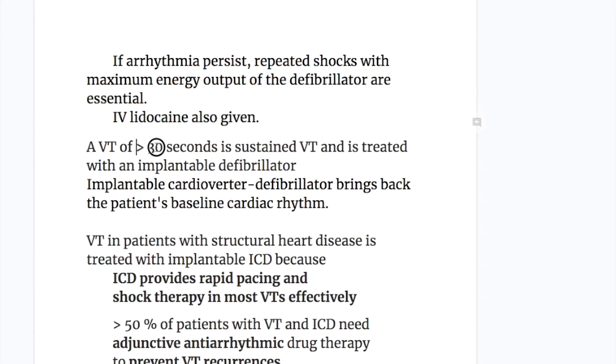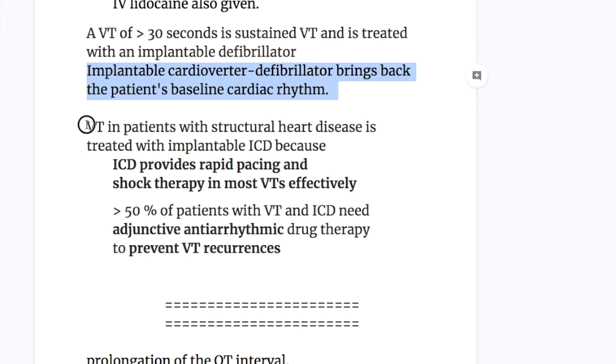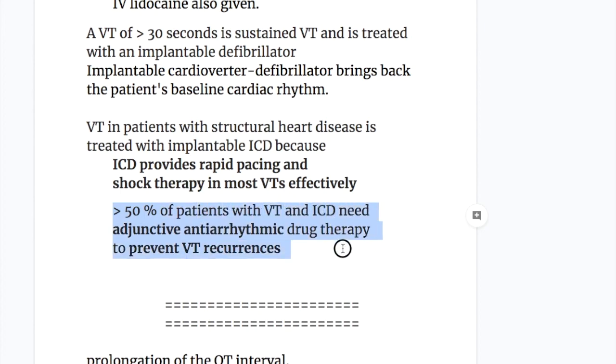A VT of more than 30 seconds is sustained VT and is treated with an implantable defibrillator. The implantable cardioverter defibrillator brings back the patient's baseline cardiac rhythm. VT in patients with structural heart disease is treated with an implantable cardioverter device. Why? Because the ICD device provides rapid pacing and shock therapy in most VTs effectively. But more than 50% of patients with VT and ICD need adjunctive antiarrhythmic drug therapy to prevent VT recurrences.